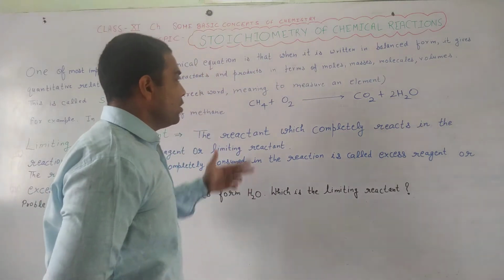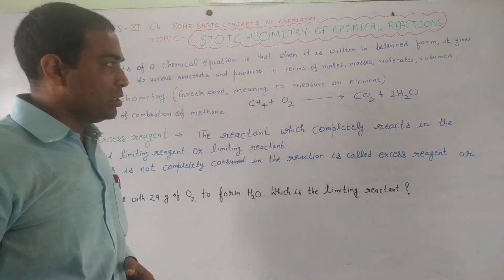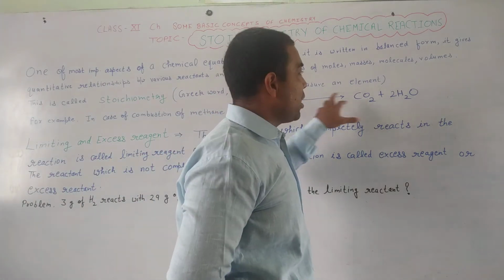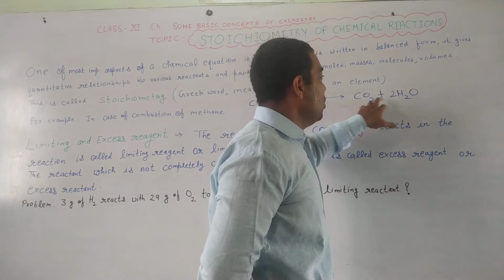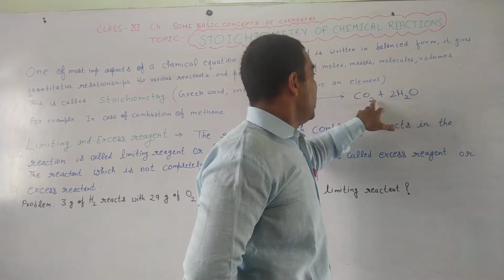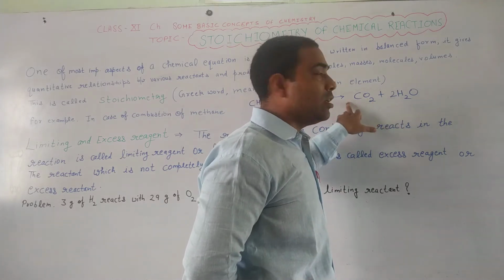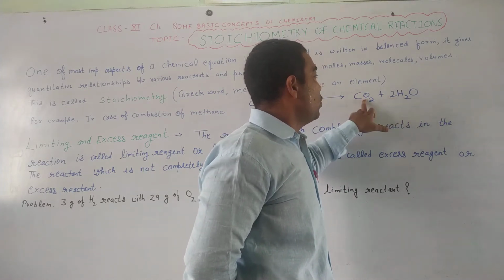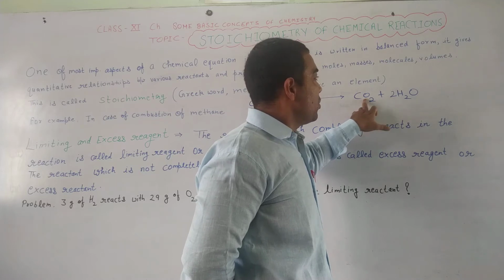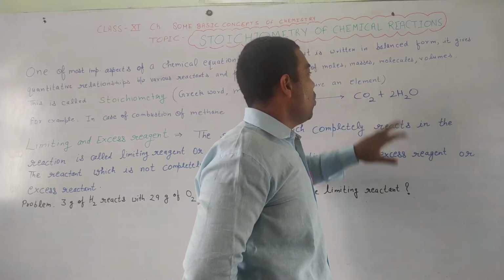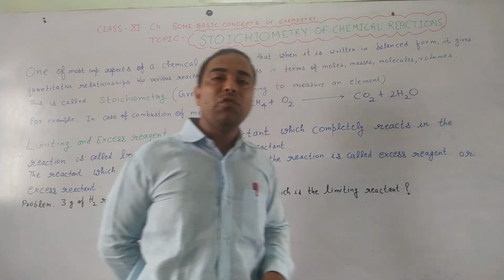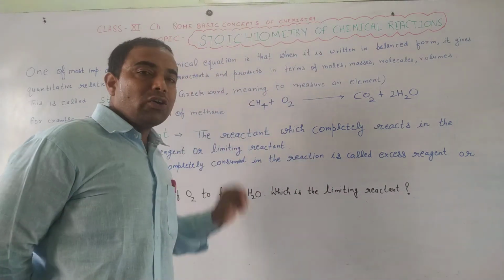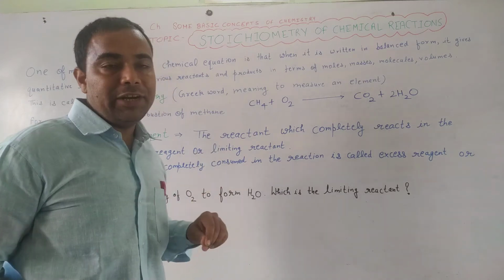Now if we talk about the next element, that is oxygen. On the left hand side the number of oxygen atoms is 2, but on the right hand side it is not 2. It is 2 for carbon dioxide and 2 for water, so on the right hand side the number of oxygen atoms is 4. So how to balance oxygen atoms on the left hand side?